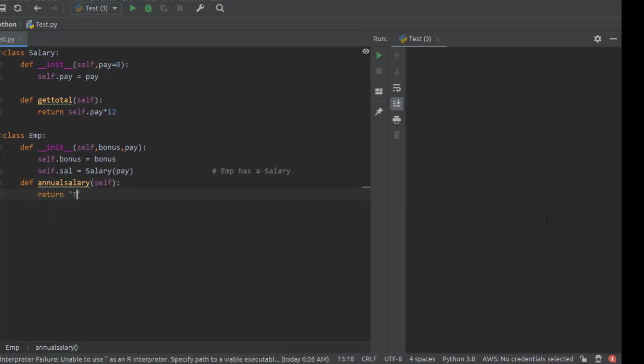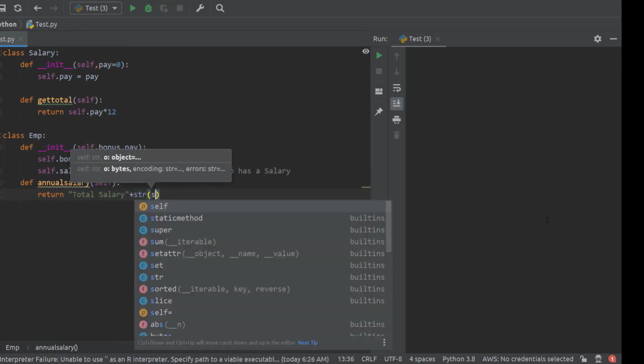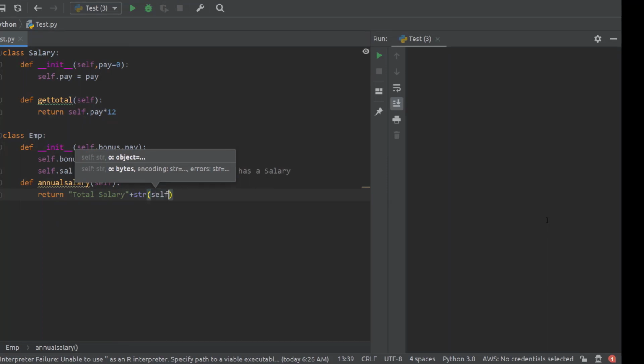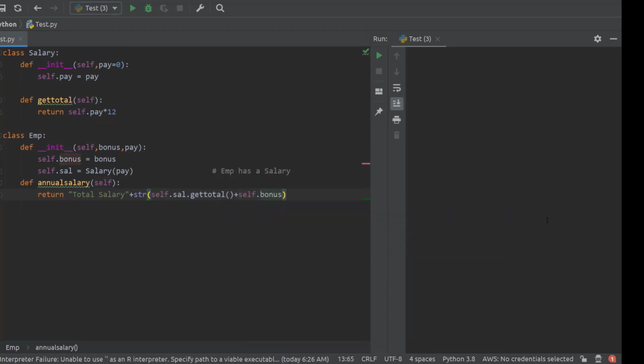Here we are returning the annual salary, like total salary is equal to, see, we will call the get total method through this salary object, with addition of bonus.